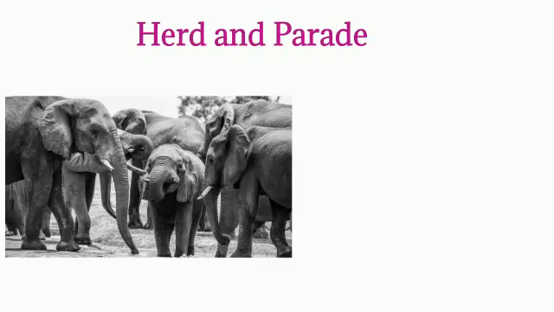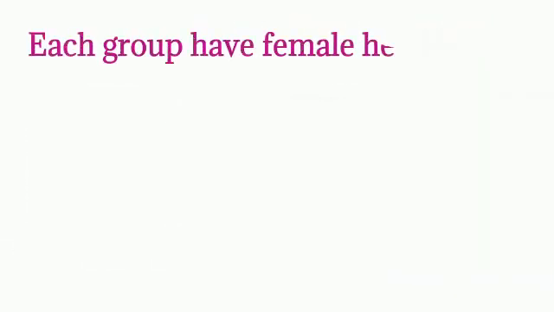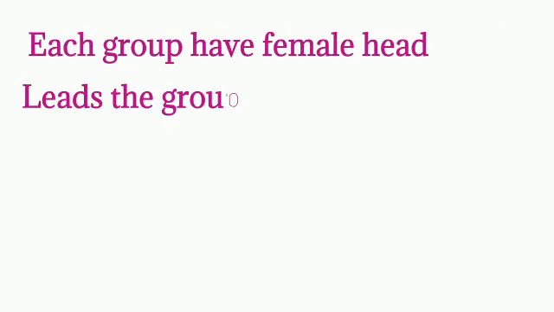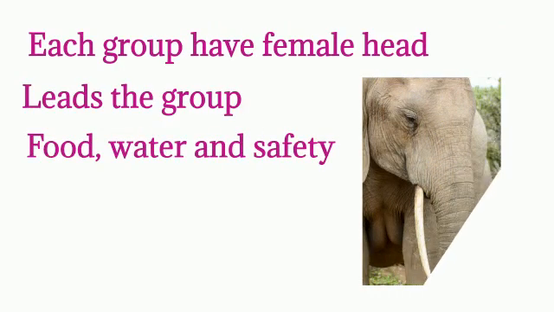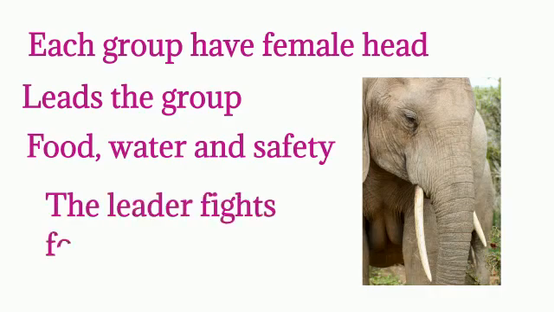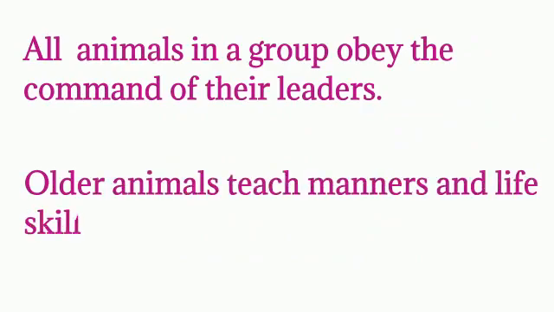Group behavior in elephants. An elephant group is called a herd or a parade. For each group, there is a female head which leads the group towards the availability of food, water, and safety. The leader fights for their group. All animals in a group obey the command of their leader. Older animals teach manners and life skills to the young ones.